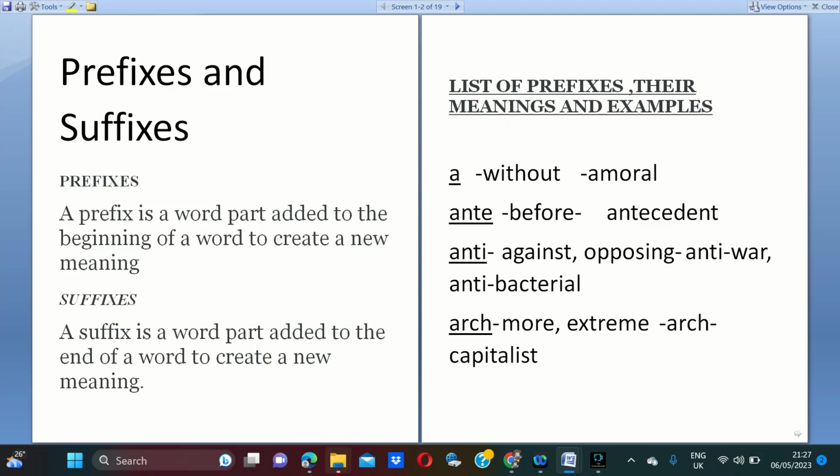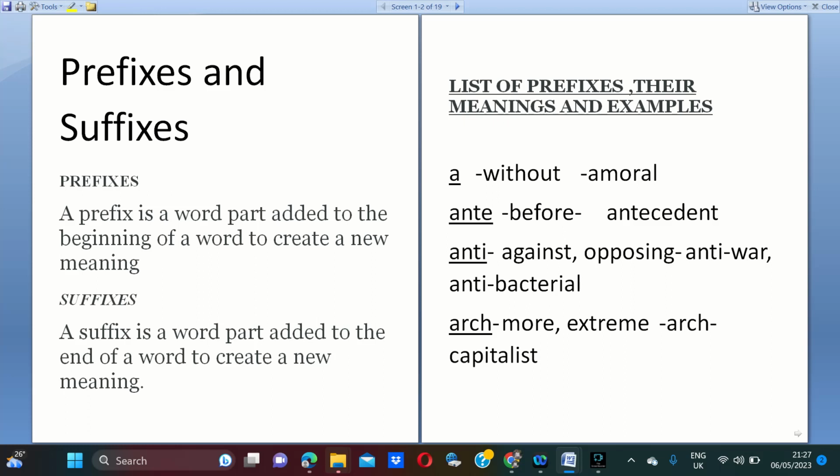Here a means without. Ante means before, as in antecedent. Antecedent is one which precedes before another one. This technical term is mainly available in mathematics.